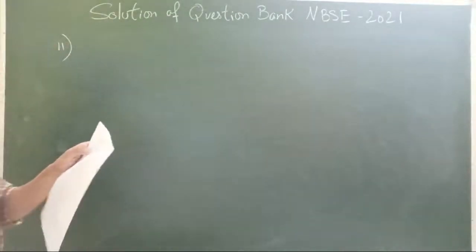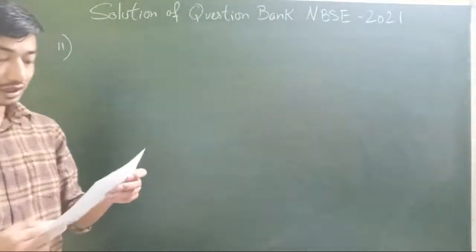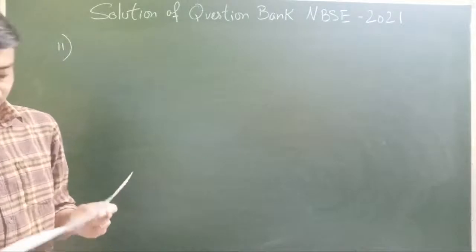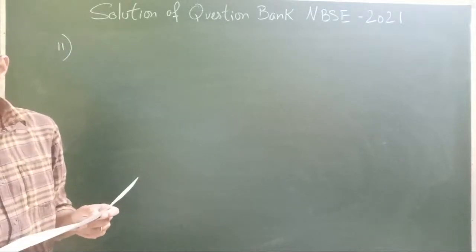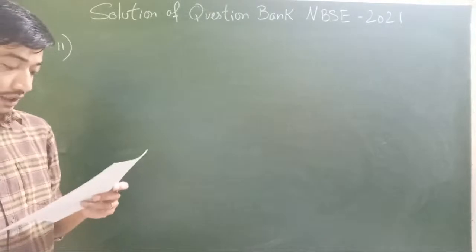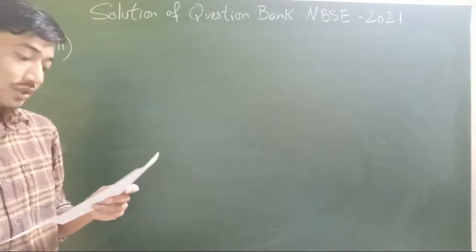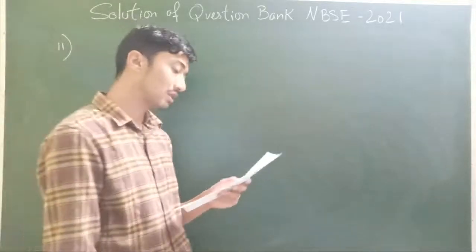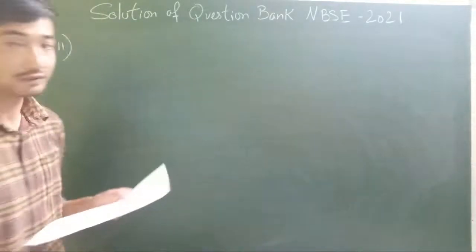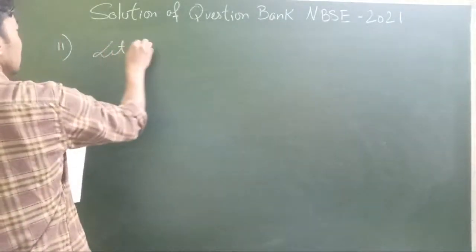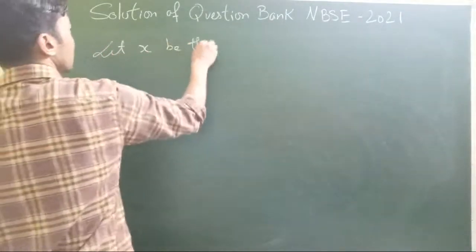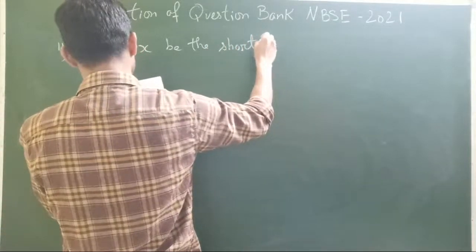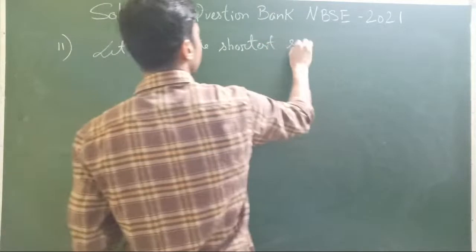The longest side of a triangle is 3 times the shortest side, and the third side is 2 centimeters shorter than the longest side. This is from the linear inequalities chapter. Let x be the shortest side.